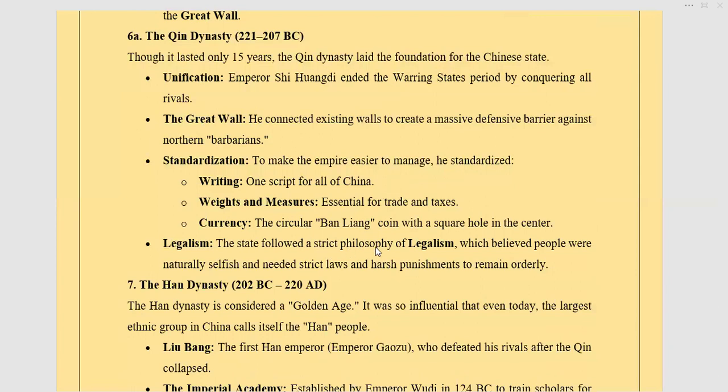Now, legalism was the concept that I told you we will discuss, which believes people were naturally selfish and needed strict laws and punishment to remain orderly. So this was the theory, the mindset that was in his thought. He thought that since people are selfish, we should have strict laws and harsh punishment for them to keep them in order.